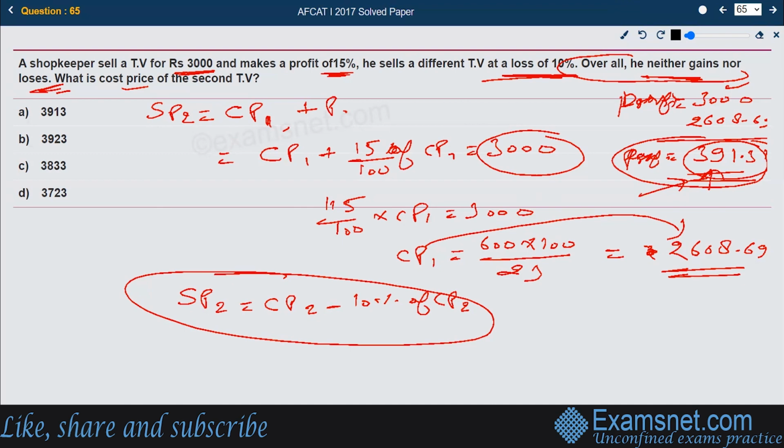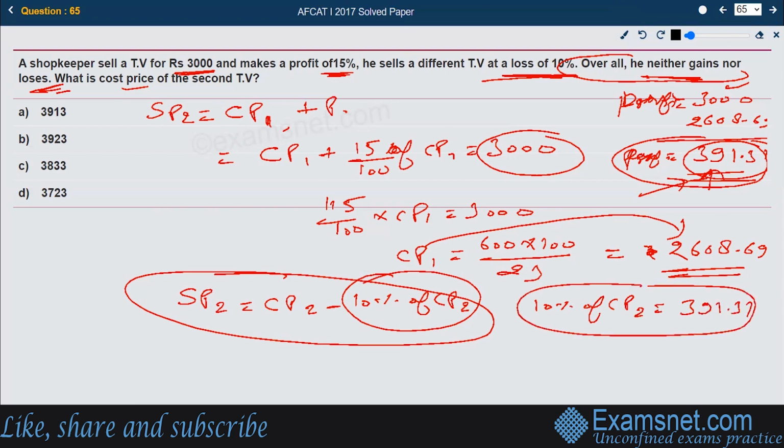So the loss in the second deal would be 391.31 only, and that loss is 10% of the cost price. So 10% of cost price number 2 is 391.31. Then only we will conclude that there is no loss and no profit.